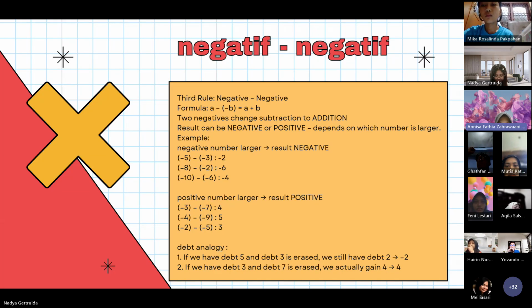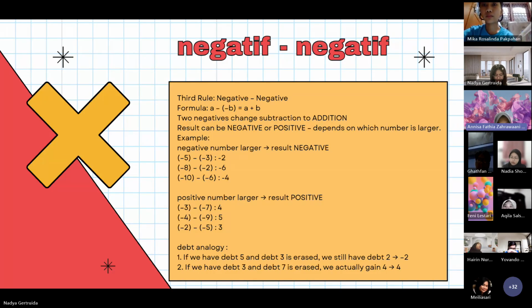The sum is negative 6. Negative 10 subtracted by negative 6 is the same as negative 10 added to 6. The sum is negative 4. From negative 5 to negative 2, it means we owe 5, then after 3 of the debt is erased, remaining debt is 2, so the difference is negative 2.